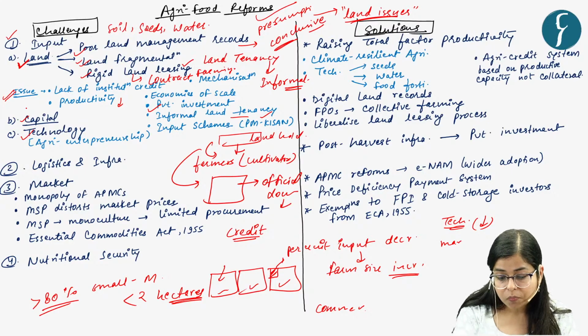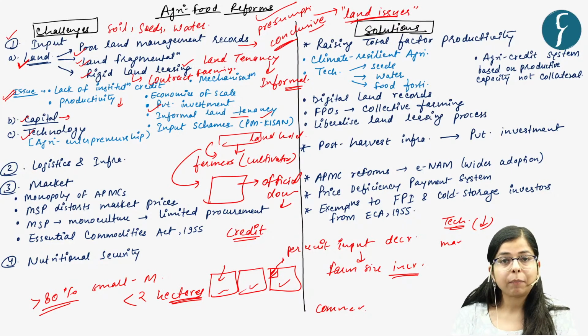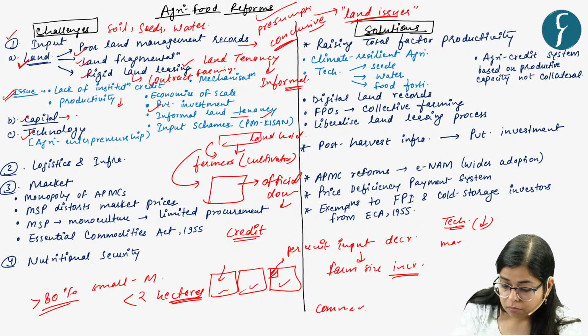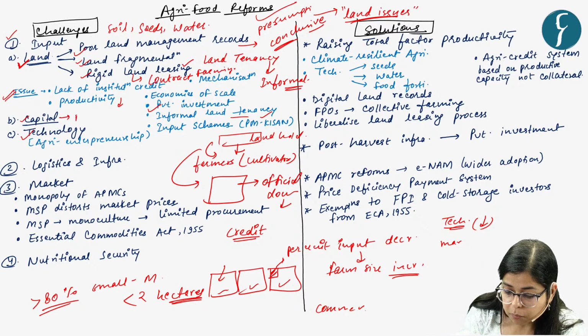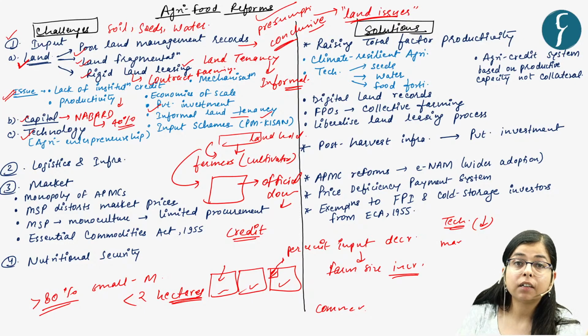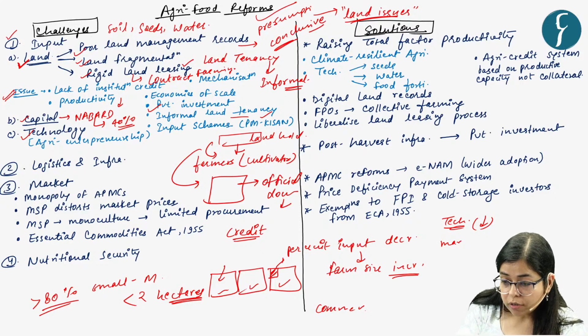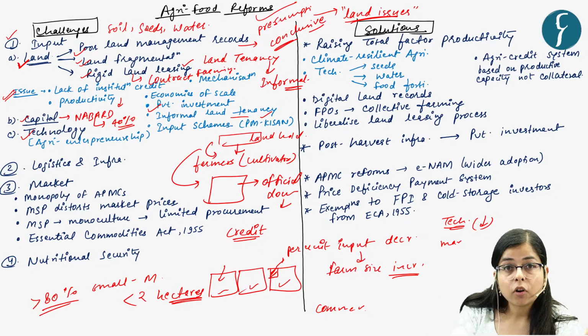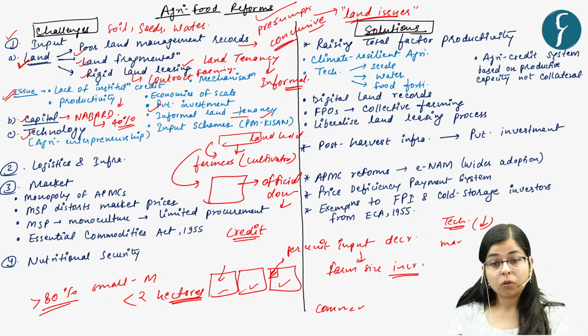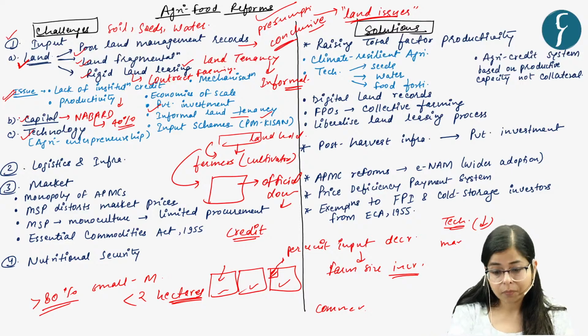So this is one issue. The other issue is capital. A few years ago, there was a report by NABARD which showed that still 40% of cultivator households rely on loans from non-institutional sources. They do not get institutional loans. So there is an issue of capital, right?